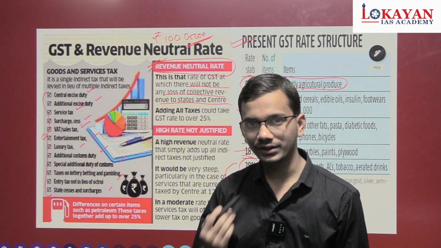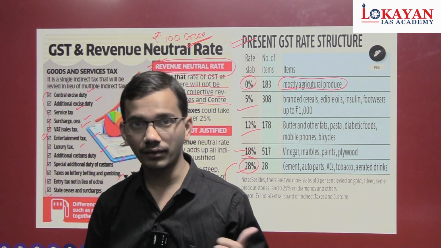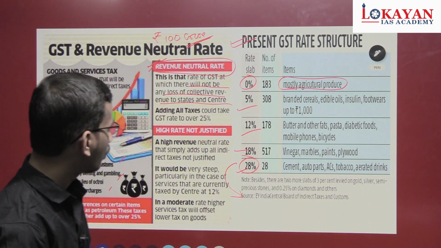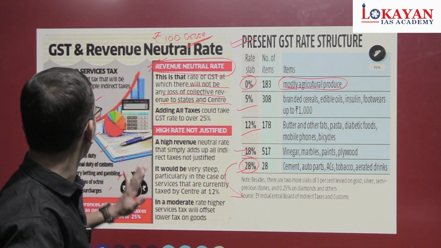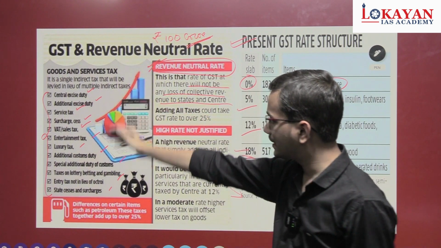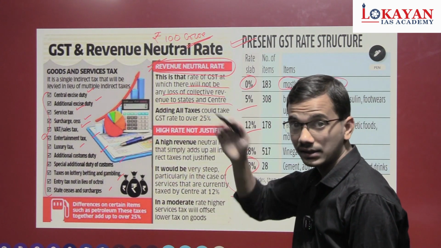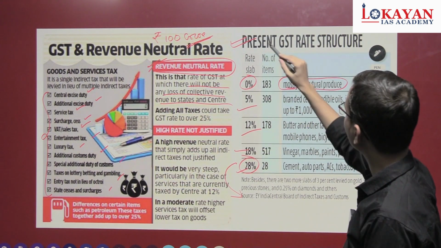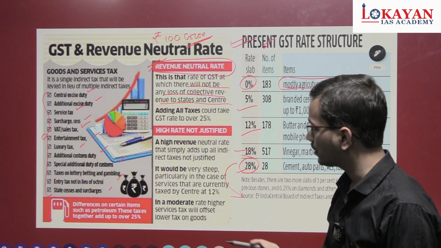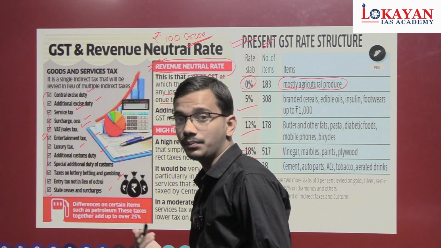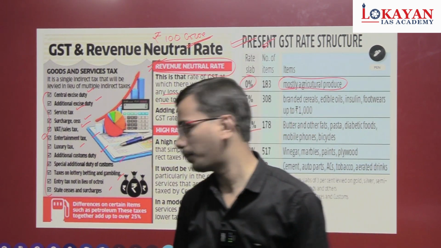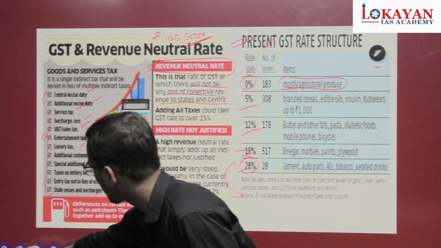Regarding what the compensation cess is, we will discuss in the next slide. For right now, let's go through this list of exempted taxes, the concept of revenue neutral rate, and the various slabs, because GST is an important topic and questions can come in upcoming prelim examinations.